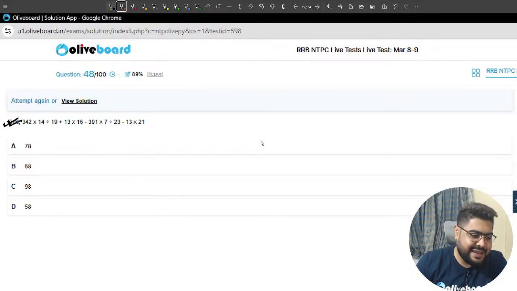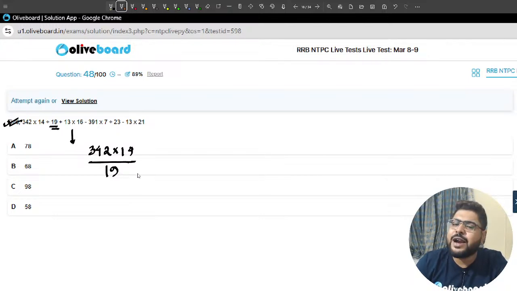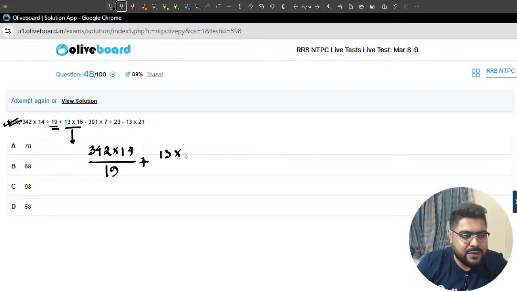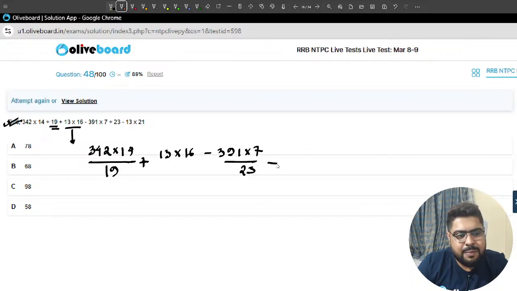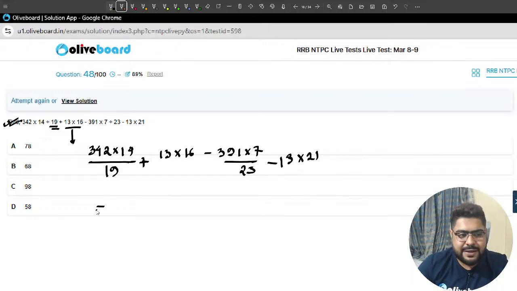Let's do it. BODMAS rule: 342 into 14, divided by 9. I told you in modified BODMAS, you can do the multiplication and division in the same step. Now again, this is 13 into 16, minus 391 into 7 by 23, minus 13 into 21. Done. Yes, 1848. Perfect.